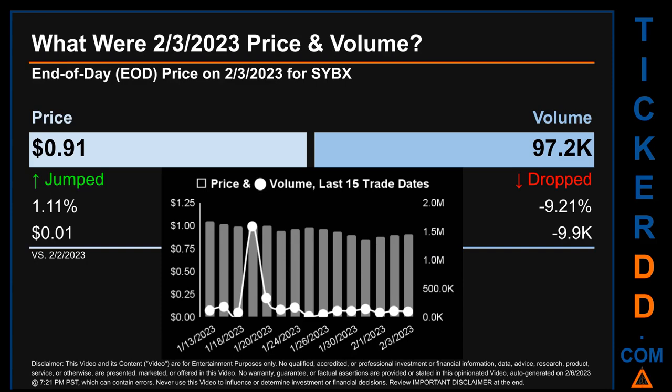Across a range of 20 cents, the max and minimum end-of-day price were respectively 1.05 and 0.85. Volume saw a range of 1.6 million, from a day low of 17.6 thousand to a day high of 1.6 million.